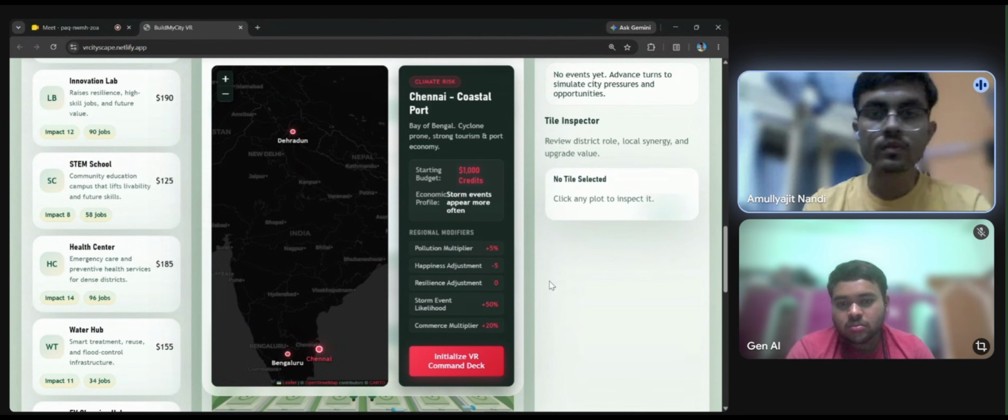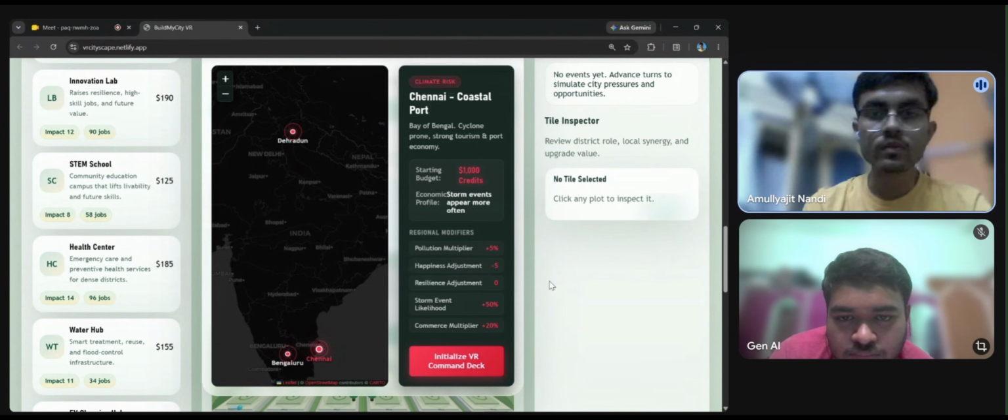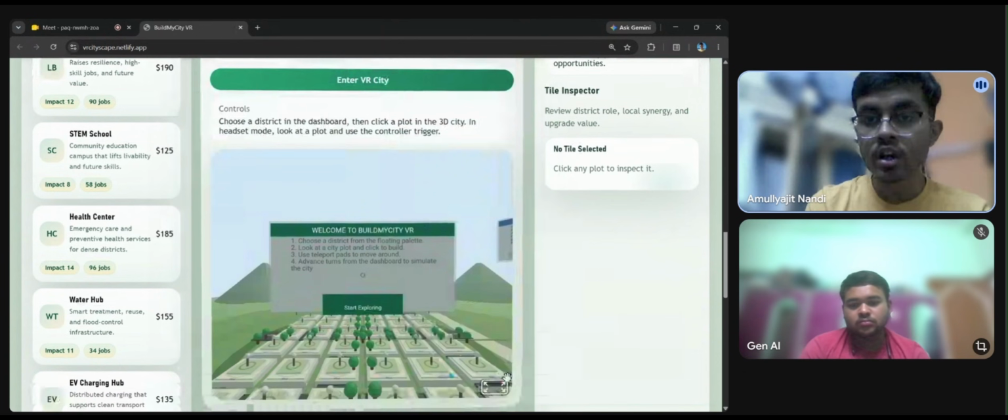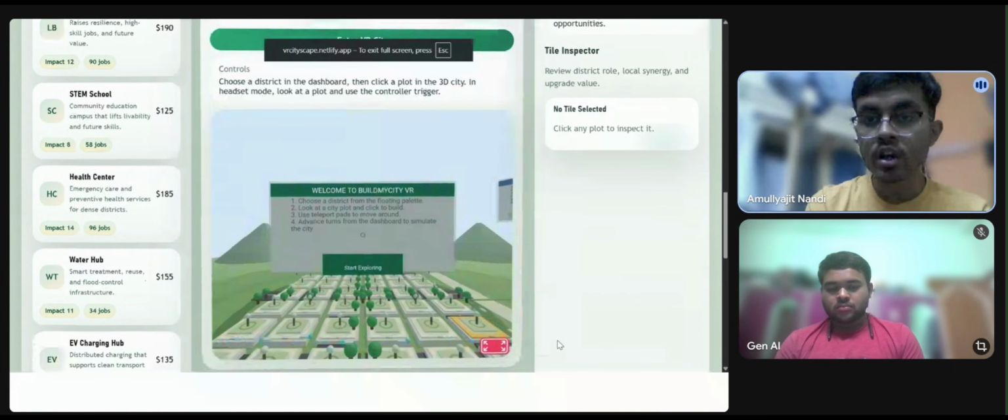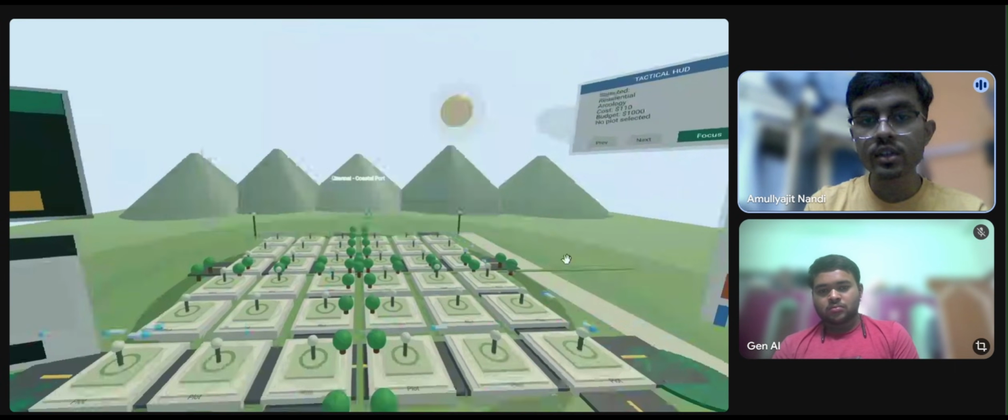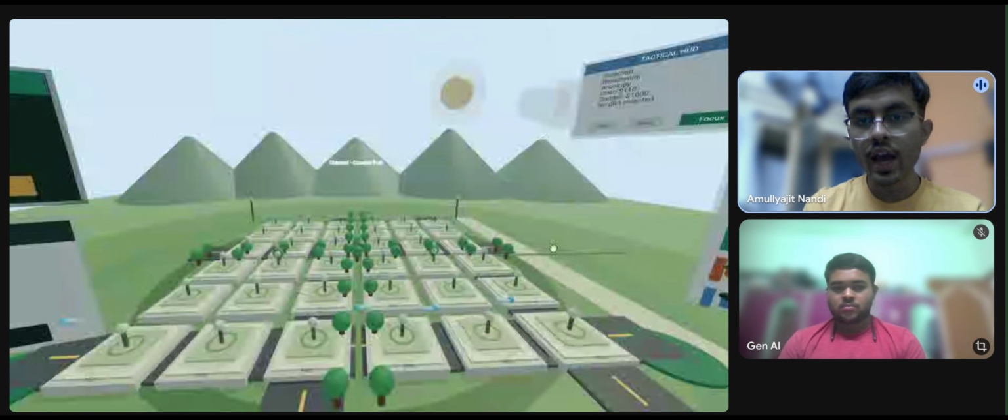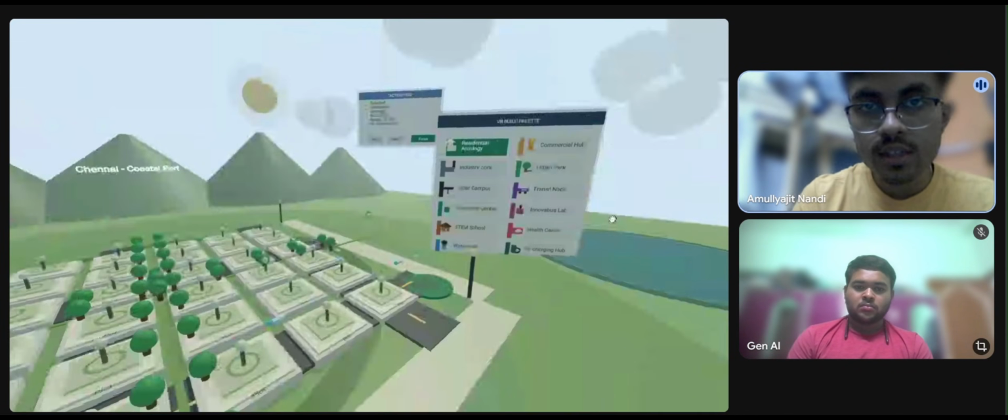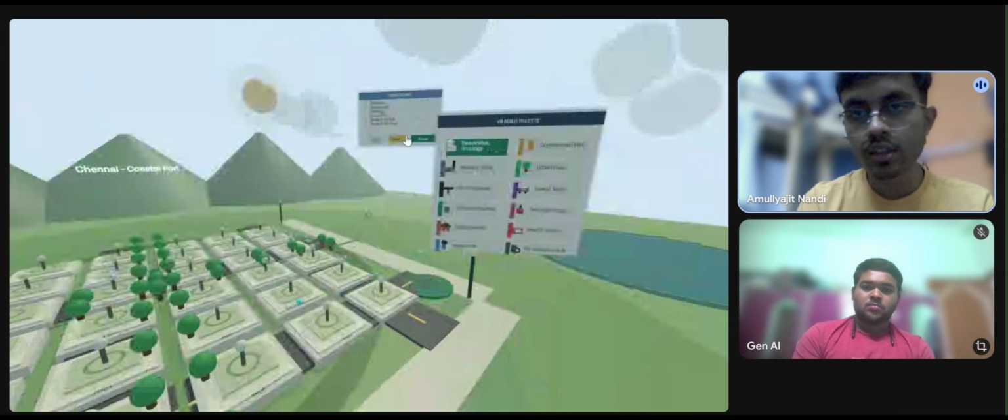Thank you, Shayok. Now I will show how students basically learn inside the game. So after the initialized command desk, as we have chosen the Chennai coastal port area, we can enter the VR interface directly after clicking the maximize option. After clicking start exploring, we can see that this is the smart city VR plot area. And over there, we can see the tactical HUD dashboard and the VR build palette dashboard.